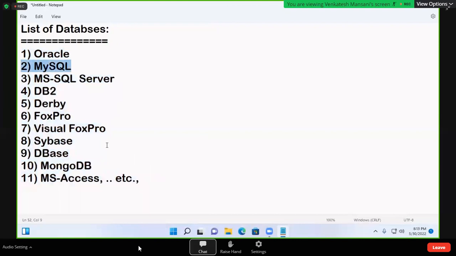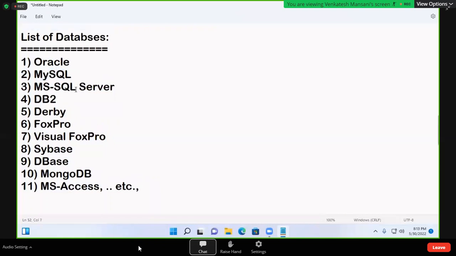SQL code, if you write in a procedure, that is called PLSQL, procedural language. So MySQL is a database, SQL is a language. All databases can understand only one language, that is SQL, structured query language.